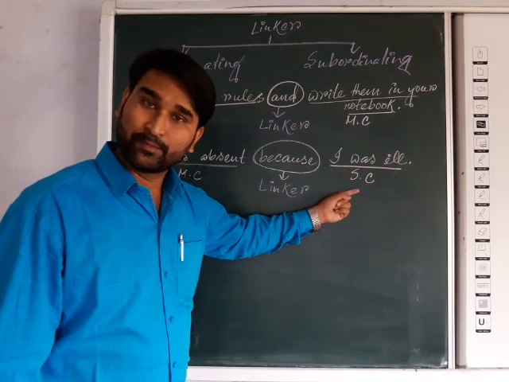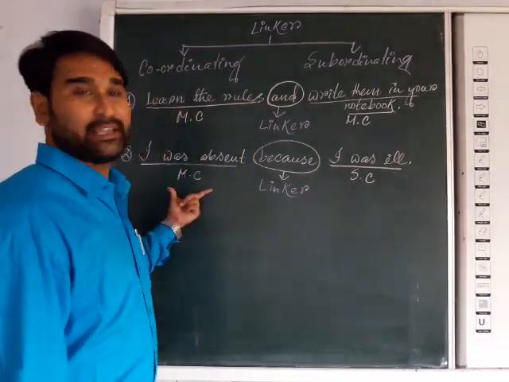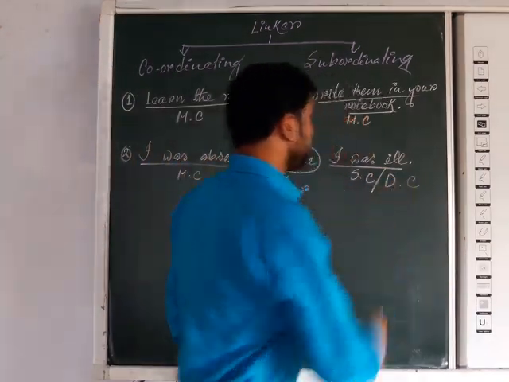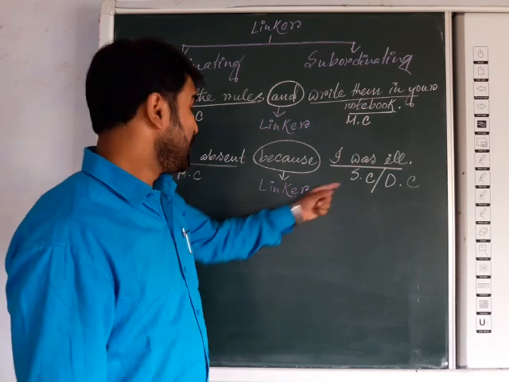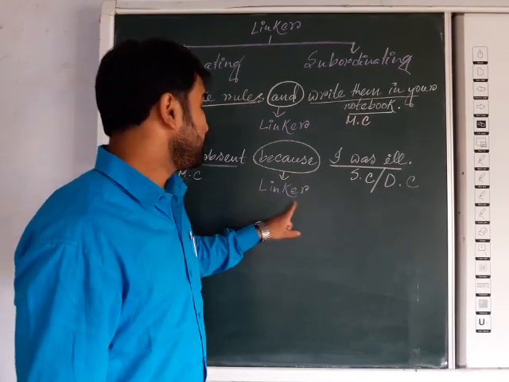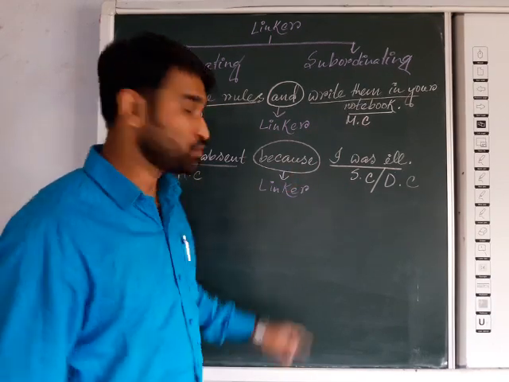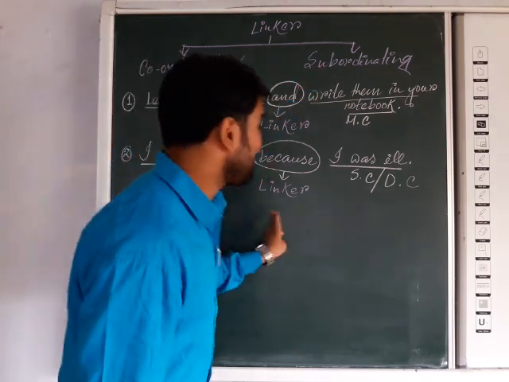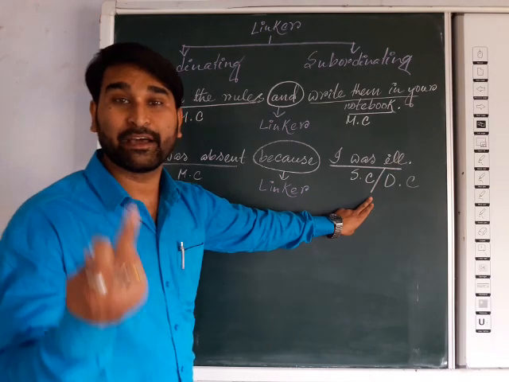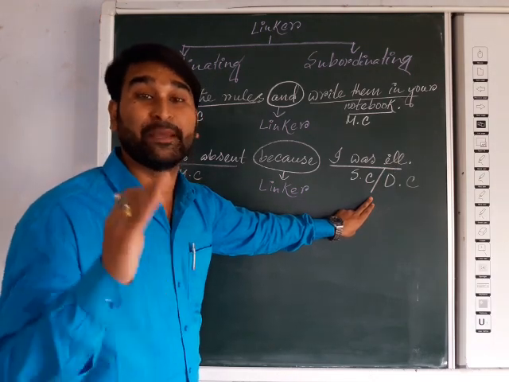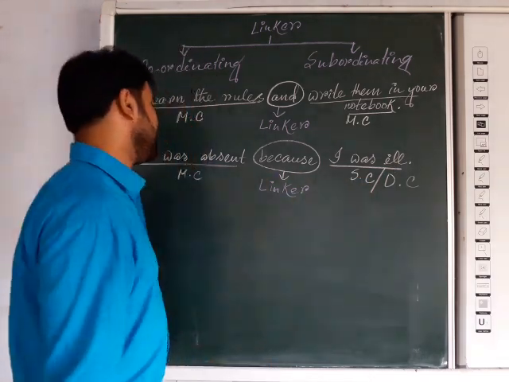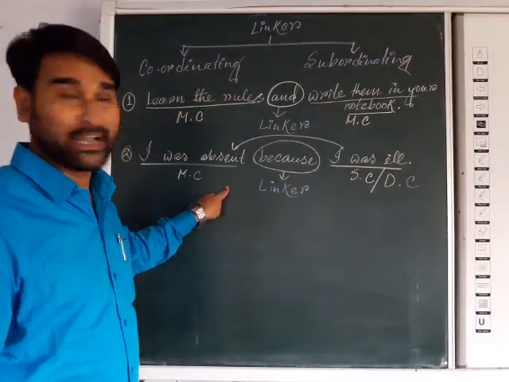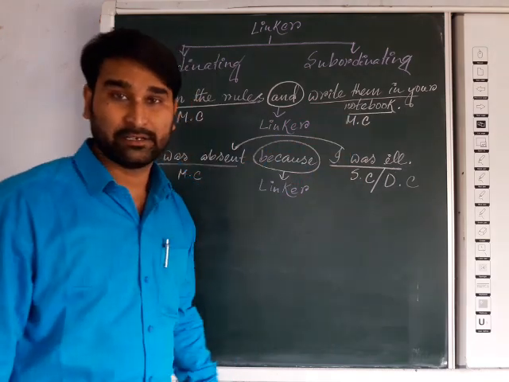At least one main clause, an independent clause, will be there, and another will be a dependent clause. Here the subordinate clause is the dependent clause, and the linker is because. That sentence is fully dependent on the previous main clause. That's why it is a subordinating linker.